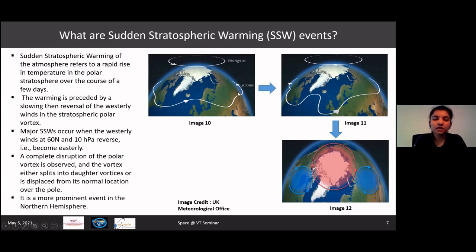When we look at this image here, we can see that the polar night jet moves from west to east, and in a few days' time, it turns from east to west. Sudden stratospheric warmings can be categorized as major or minor. A major sudden stratospheric warming is usually marked by westerly winds at 60 degrees north and at 10 hPa reversing, and a complete disruption of the polar vortex is observed in two ways. Either the vortex splits into two daughter vortices, or it is displaced from its usual position. This is usually a feature in the northern hemisphere, and it is not experienced so much in the southern hemisphere.